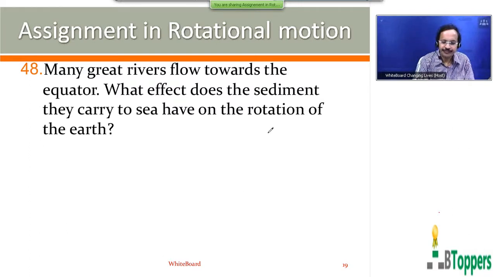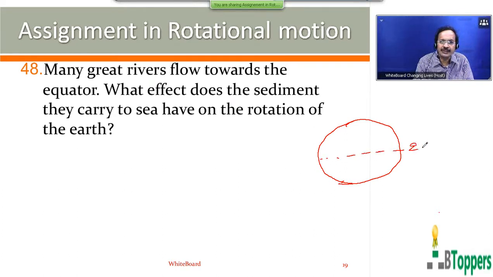As you might have studied in the lower classes, and as we discuss again in gravitation also, the shape of the earth is not a perfect sphere. Earth is slightly more bulged at the equator and near flat at the poles.